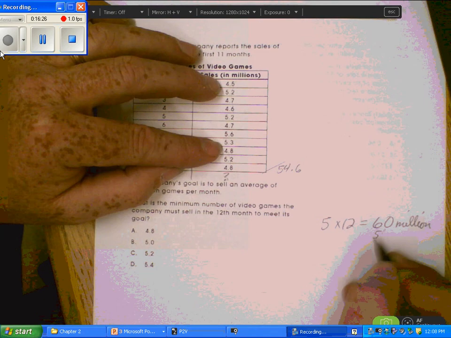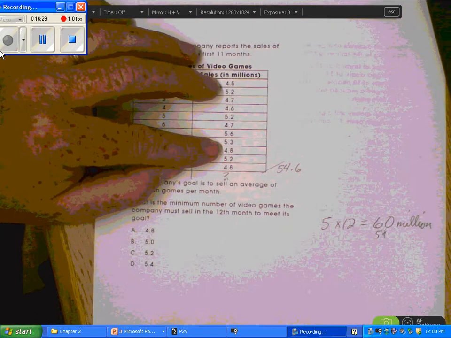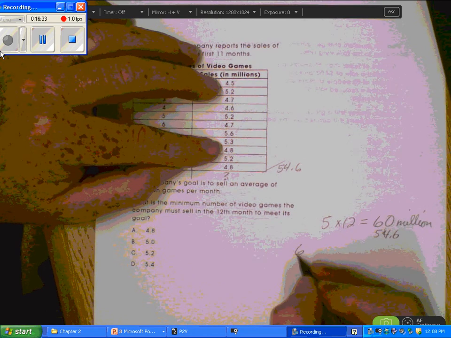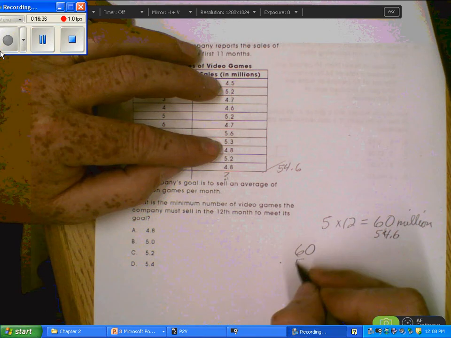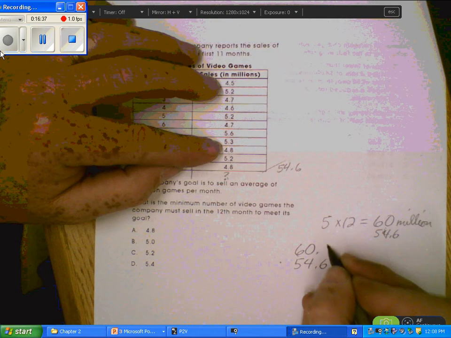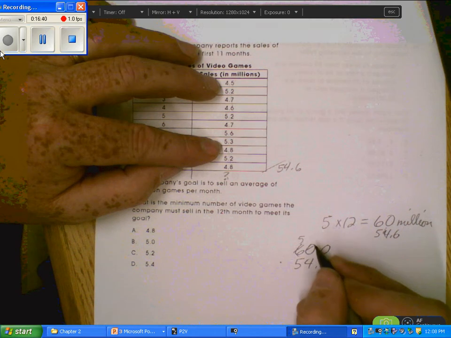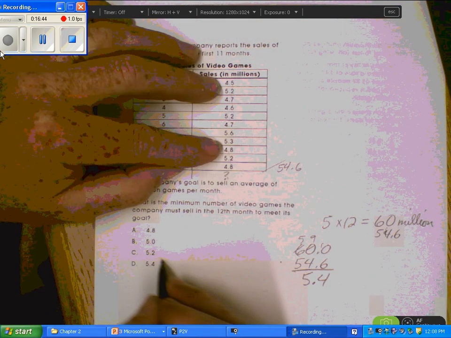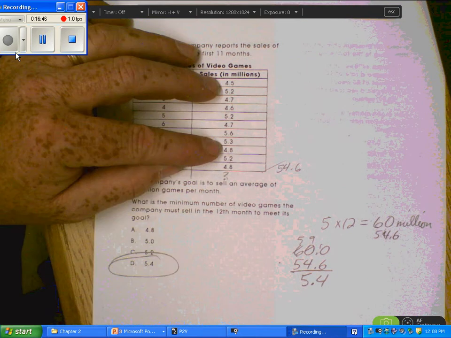We're going to subtract that from here. So 60 minus 54.6. I have to borrow, that'd be 4. They need to sell 5.4 that last month to reach their goal.